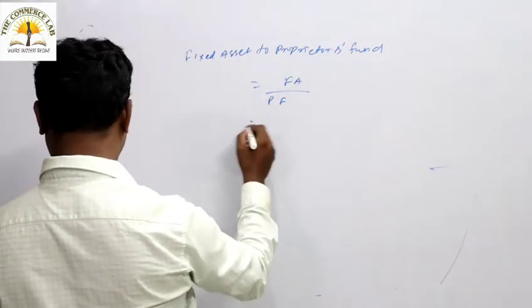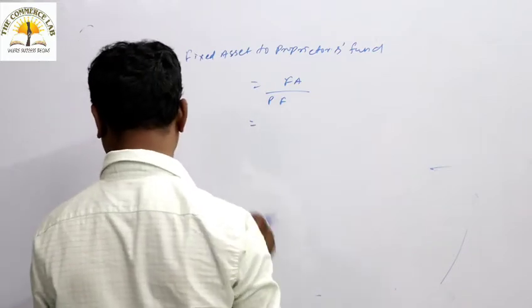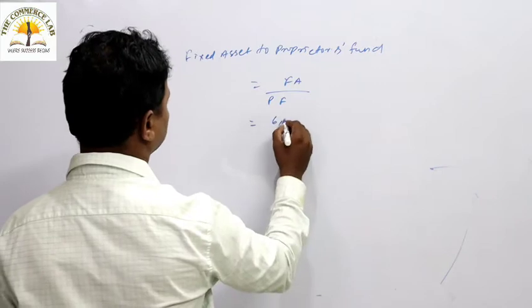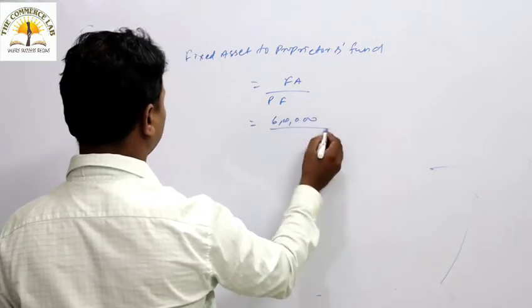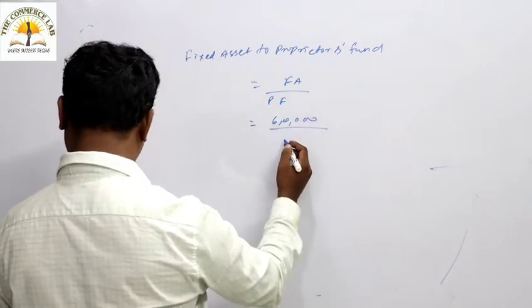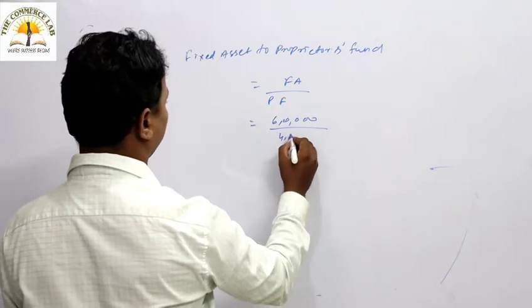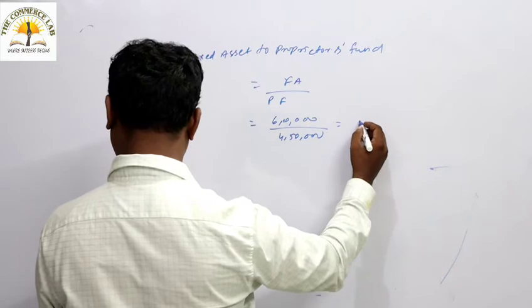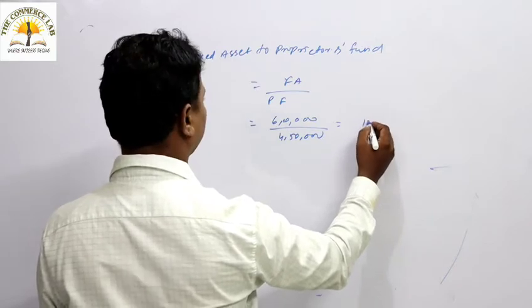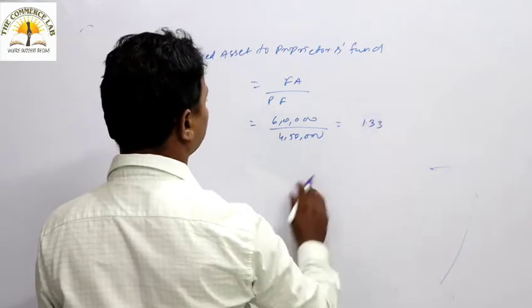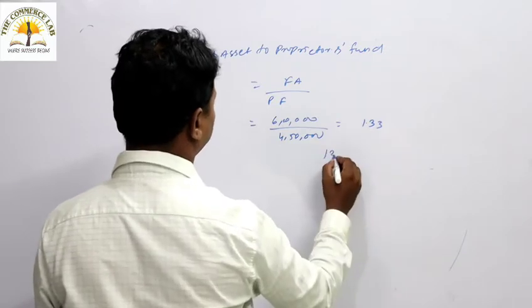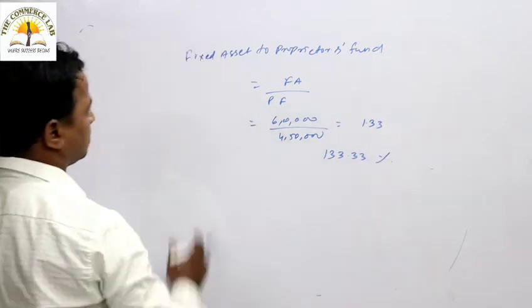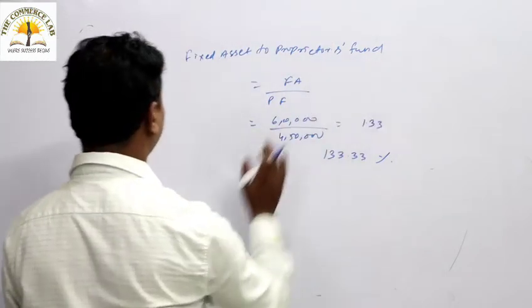Fixed asset, which is not a current asset, is a fixed asset. That is given in the question, that is 6 lakh. And the proprietary fund we have already calculated, that is 4,50,000. So how much is the ratio coming? It is coming around 1.33. It is in decimal, but in percentage it is 133.33%. This is the fixed asset to proprietary fund ratio.